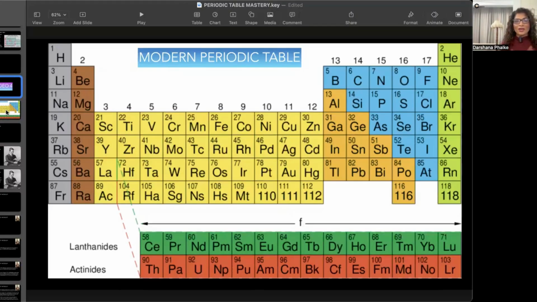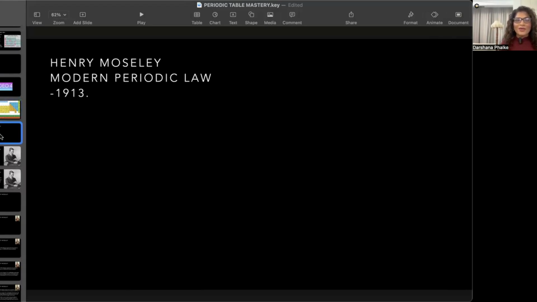So, the modern periodic table that you see, this that we study today, was given to us by Henry Moseley. In 1913, he gave us the modern periodic law. So, by this time, we were having a full fledged atomic structure.